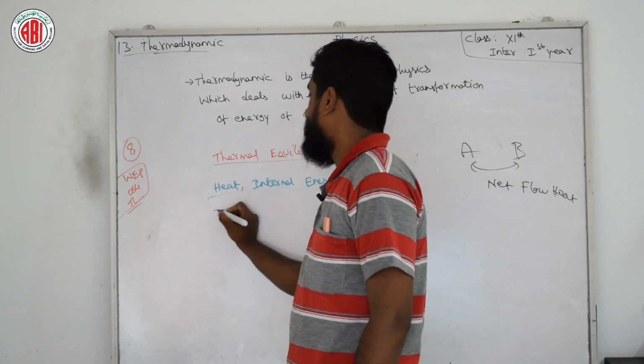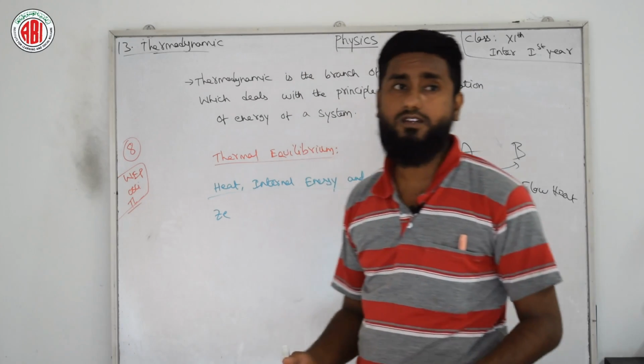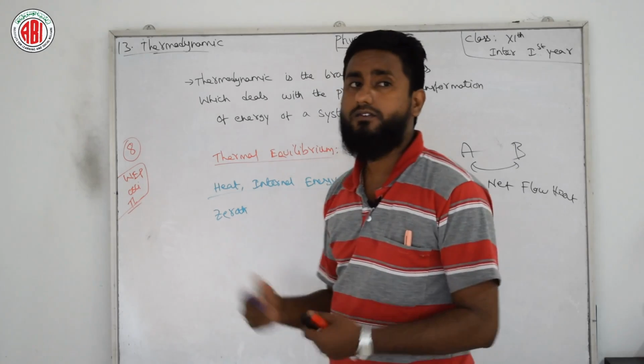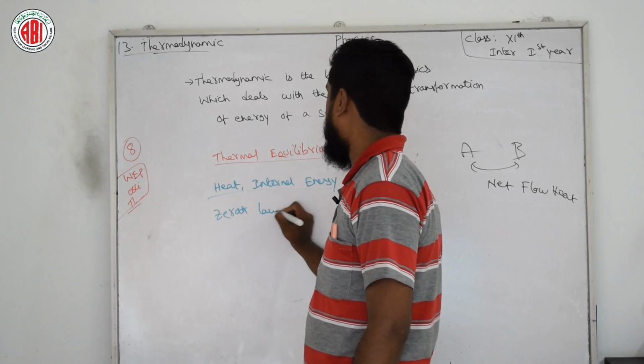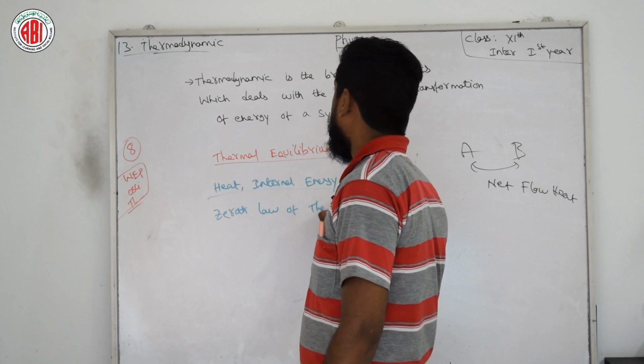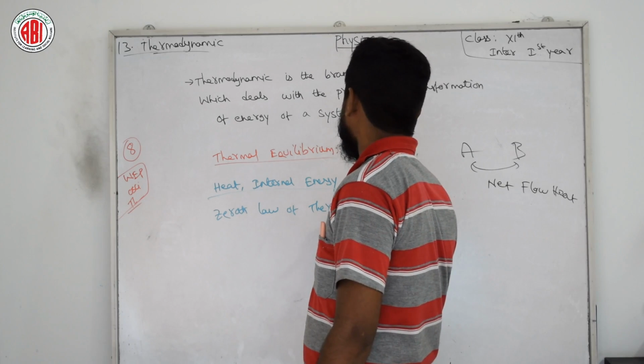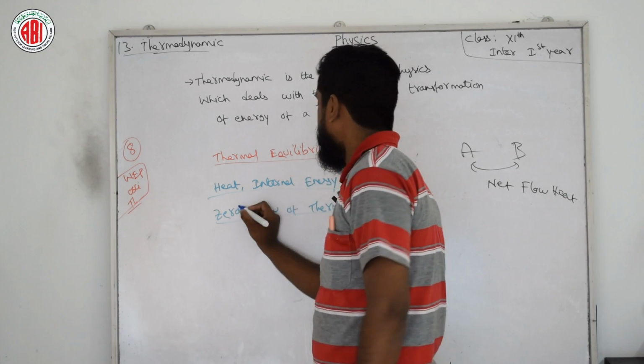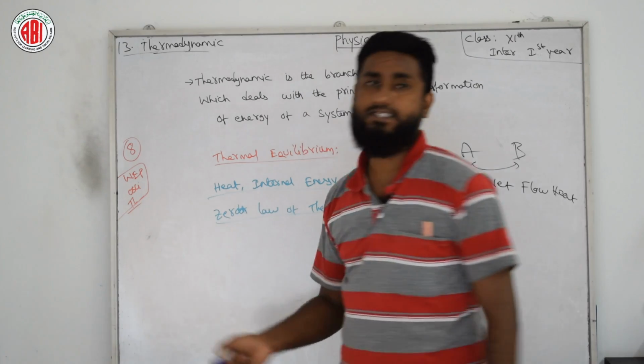Now we have a few laws of thermodynamics. First is the zeroth law of thermodynamics. Usually laws start from 1, 2, 3, 4, but in thermodynamics we have one law named the zeroth law. What does the zeroth law say? We will speak about that, and after that we will move on to the first law.